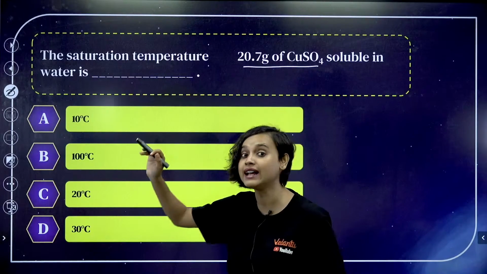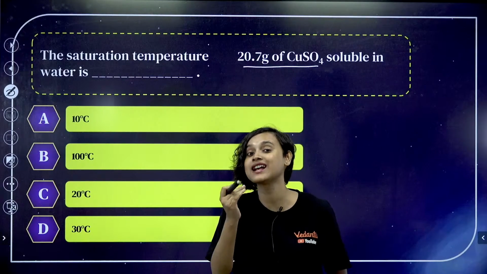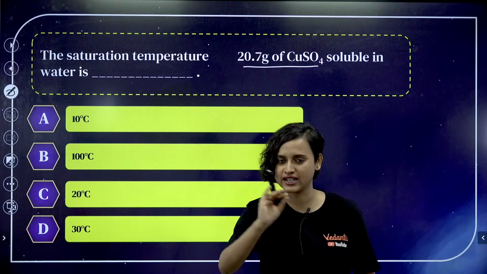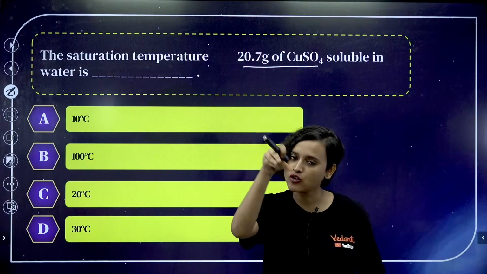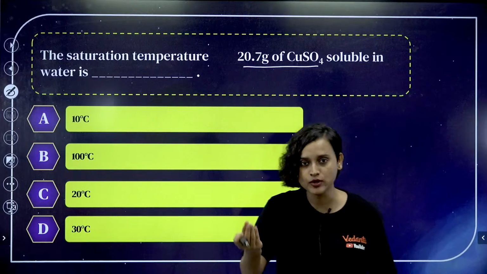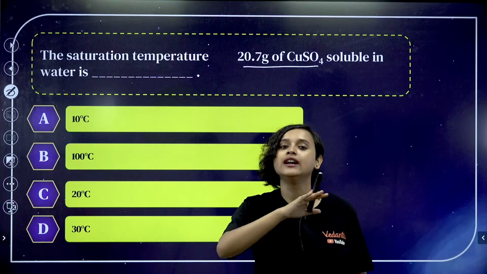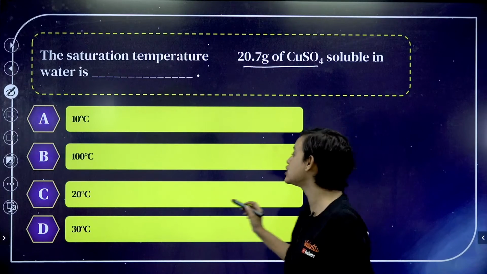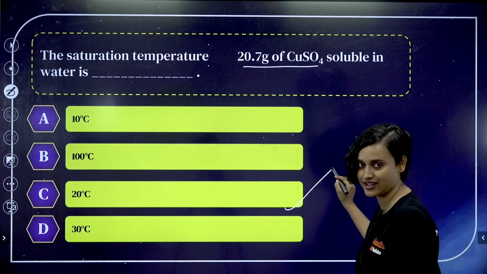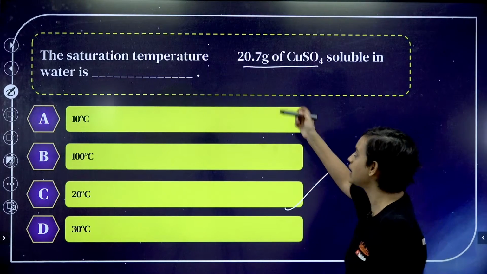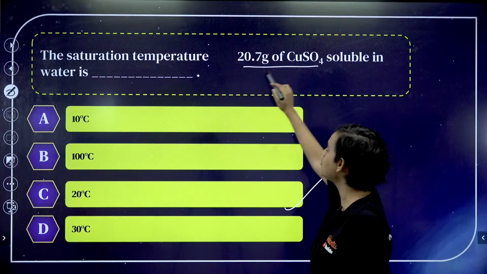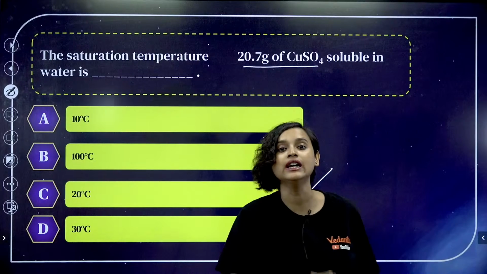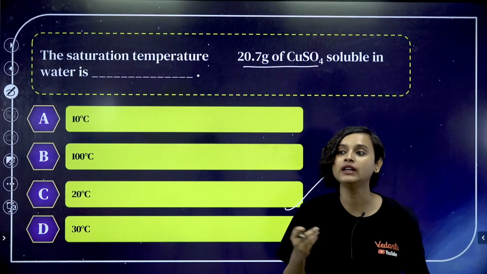That means at the saturation temperature, it forms a saturated solution. It has to be perfect, right? This much compound, 20.7 gram of CuSO4, will get dissolved at a temperature of 20 degrees Celsius. You increase the temperature, and this much gram of CuSO4 will also be increasing, okay?